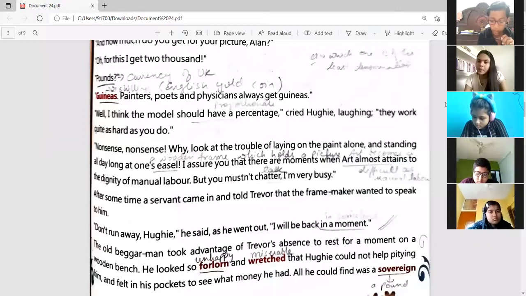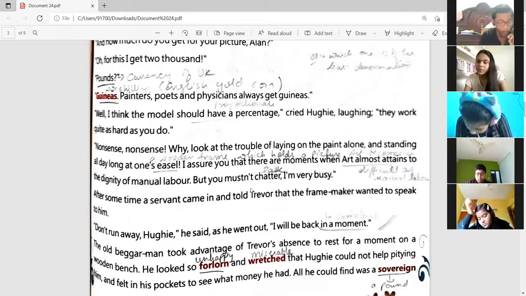I am very busy." After some time, a servant came in and told Trevor that the frame maker wanted to speak to him. "Don't run away, Hughie," he said as he went out. "I'll be back in a moment."